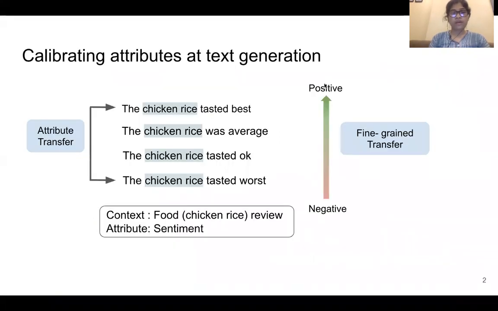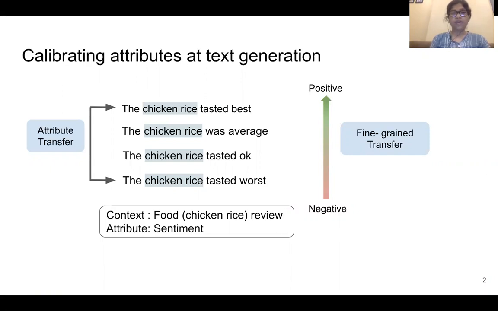To start with, calibrating attributes in text generation is a very important problem. It means that we can start with any sentence and a certain attribute of interest. Here the attribute is sentiment, and the sentence is a food review, and our objective is to flip the sentiment. This kind of transfer is called attribute transfer or style transfer.